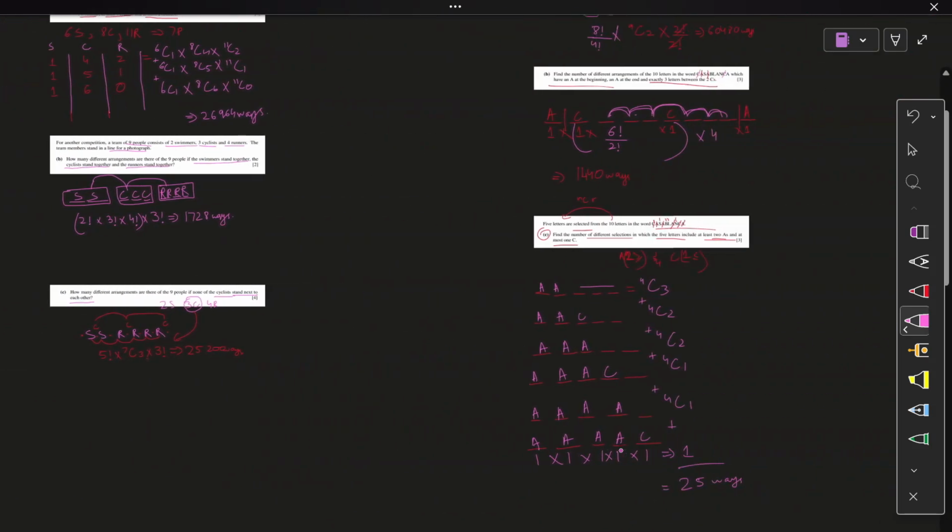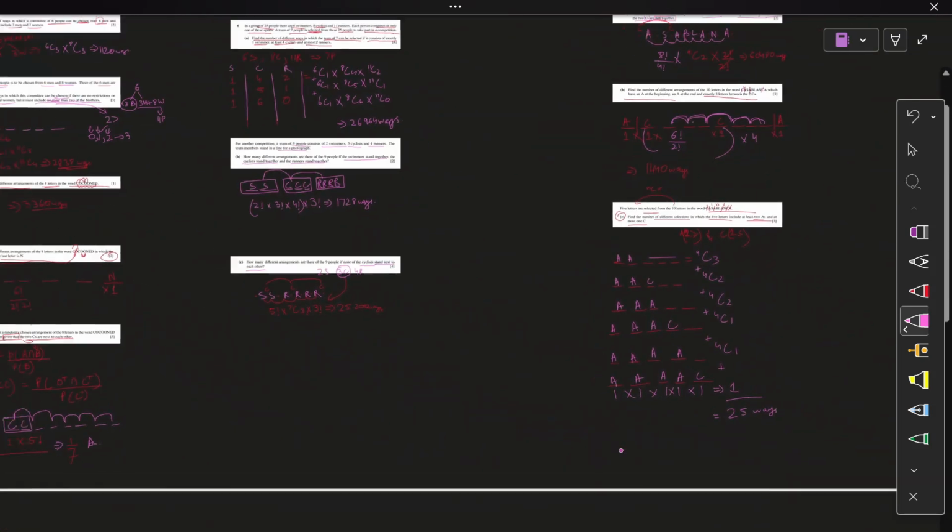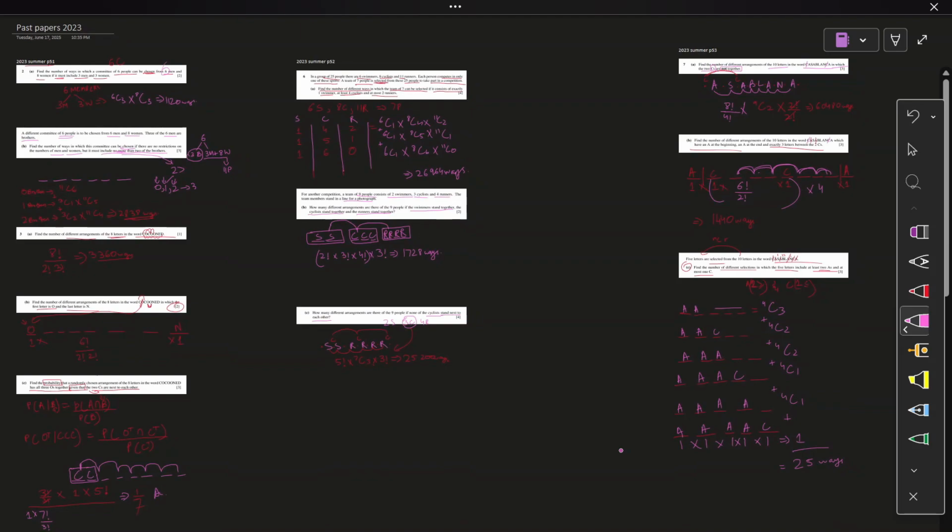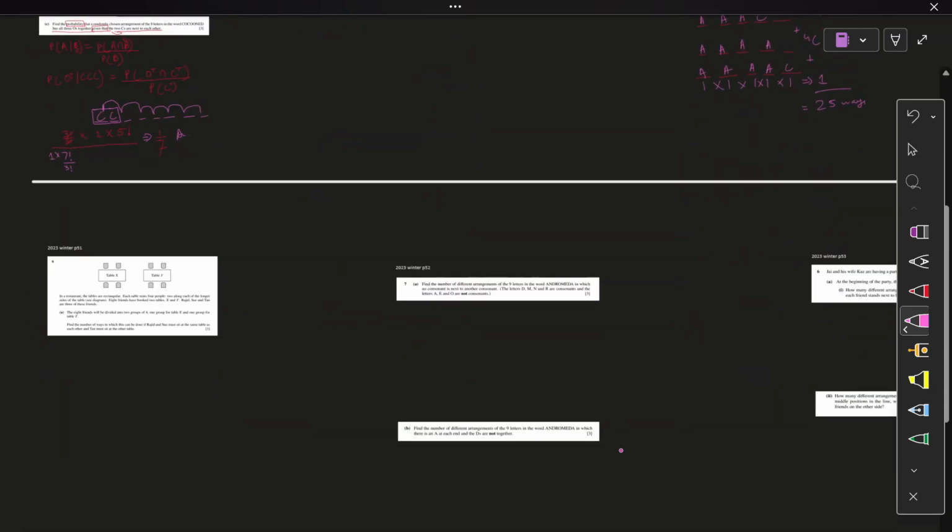And that, my friends, is all the summer variants. Congratulations. Pat yourself on the back if you understood and made it through all those. I hope I was able to help out. Let's move on to the winter variants down below.